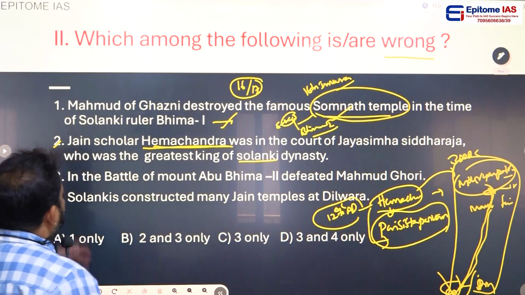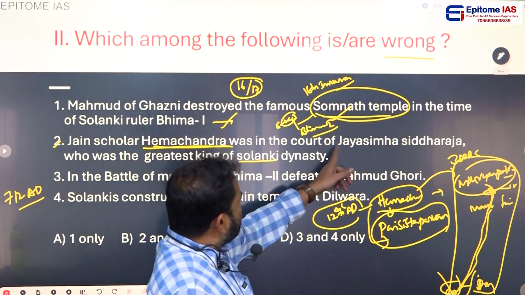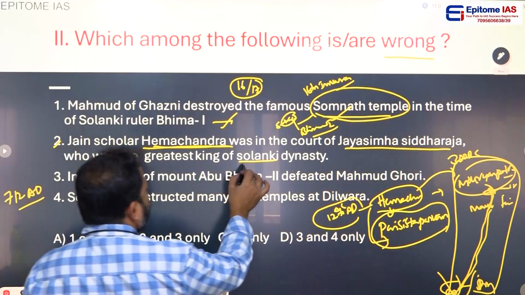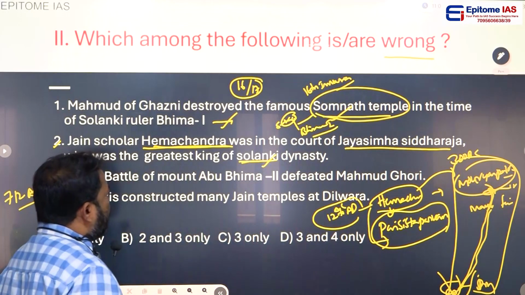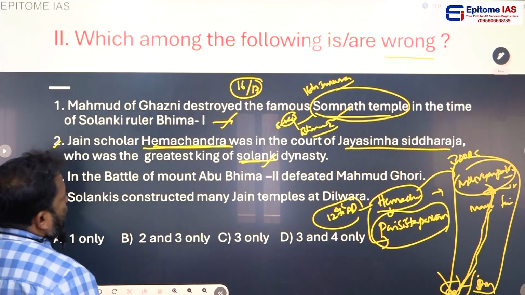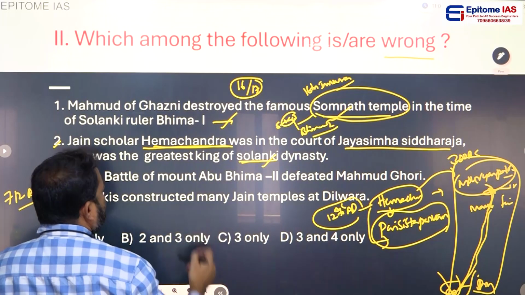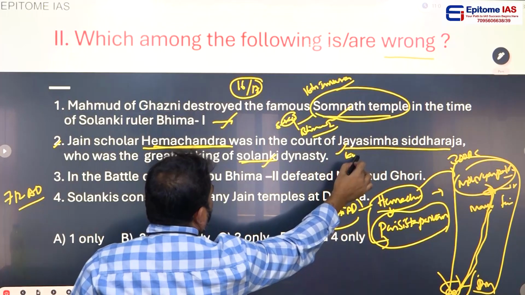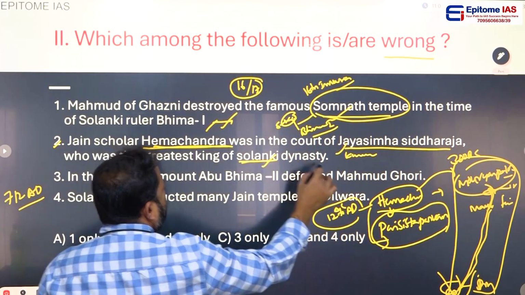Coming to the point, Jain scholar Hemachandra was in the court of Jayasimha Siddharaja, who was the greatest king of the Solanki dynasty. And I told you Solankis ruled Gujarat. The most important rulers are Jayasimha Siddharaja, Kumarapala, Bhima I and Bhima II.